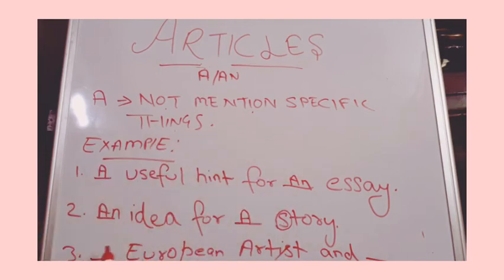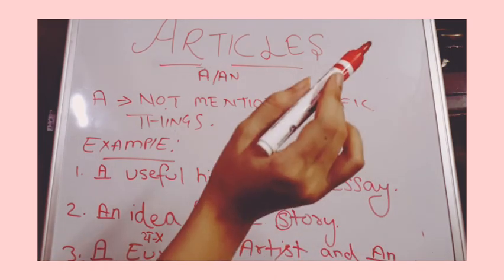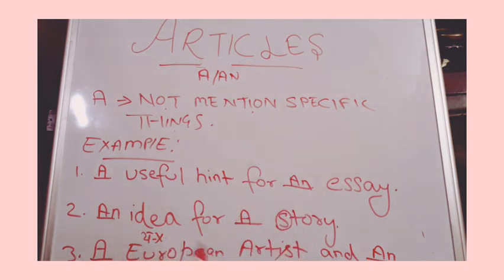Now next one, blank European artist and blank Indian engineer. European is started with E. E is a vowel but the sound is a consonant. The 'yoo' sound is there, and it is not a vowel sound. So we will put a here instead of an. A European artist and Indian engineer. I is also a vowel and the sound is also a vowel sound. So we will put an here. A European artist and an Indian engineer.